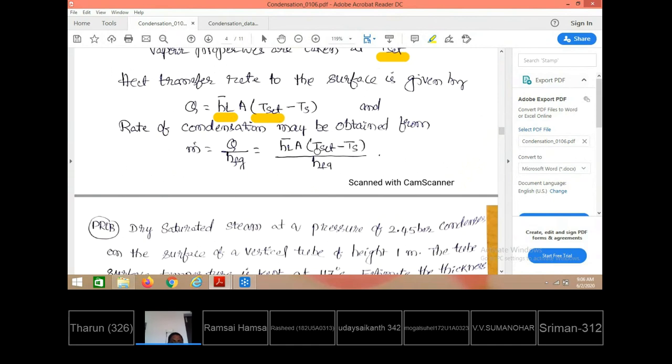Then how is the rate of condensation to be estimated? Since this amount of heat is found, while m dot amount of vapor is undergoing the phase change, m dot into hfg equals the estimated amount of convective heat loss from vapor to solid surface. Equating both, m dot is obtained as q by hfg. What is the q value we have estimated just now? h L bar into A, (T saturation minus Ts), divided by hfg, the latent heat of condensation. This is how the rate of condensation is estimated.